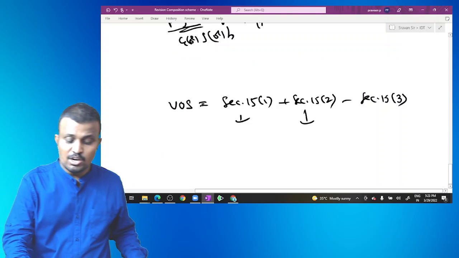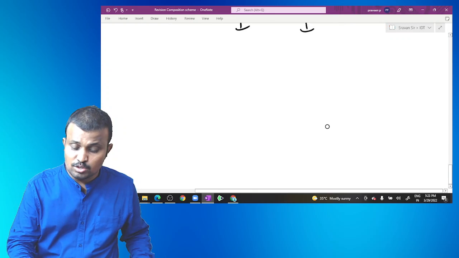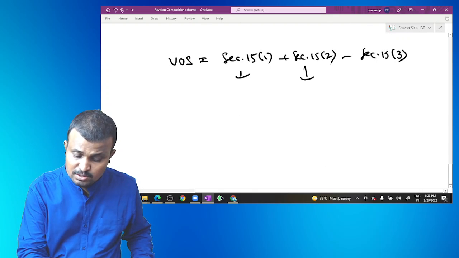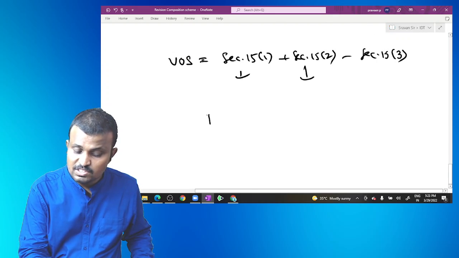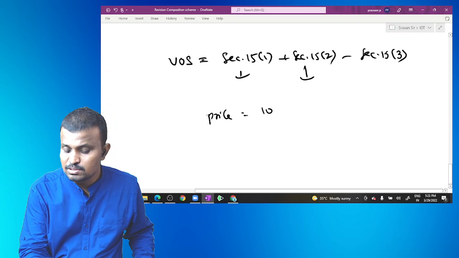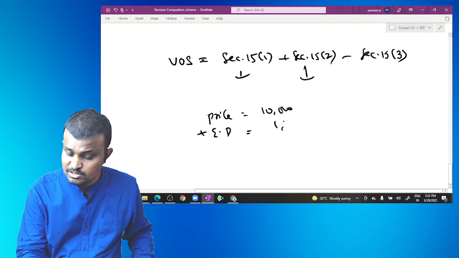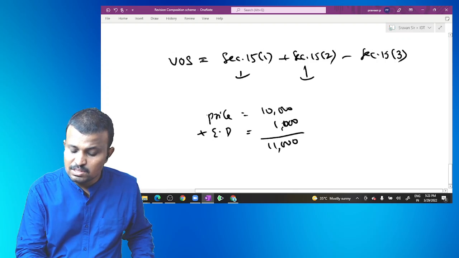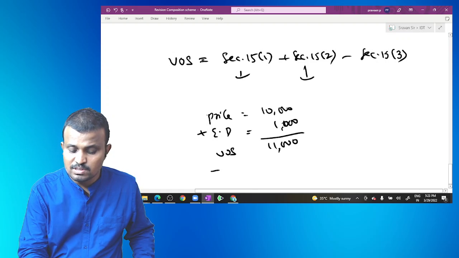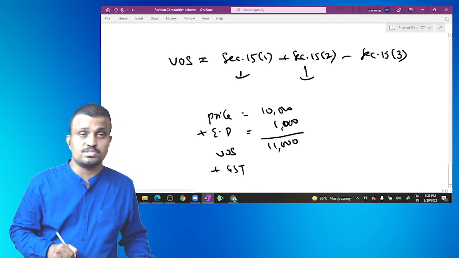So for example, tobacco manufactured in India, the price is 10,000. The excise duty is levied at 10%, so 1,000. Then 11,000 is treated as the value of supply for GST purposes.